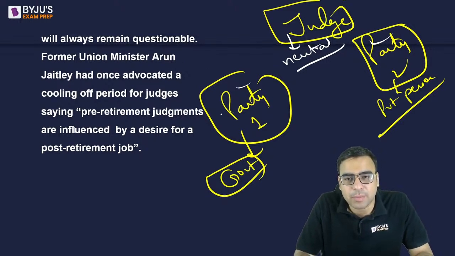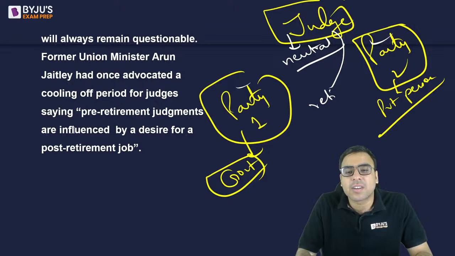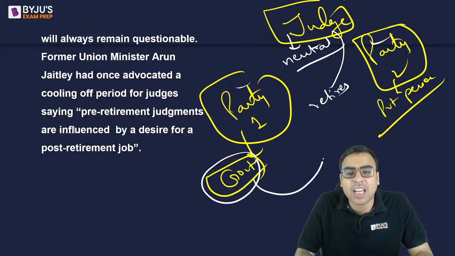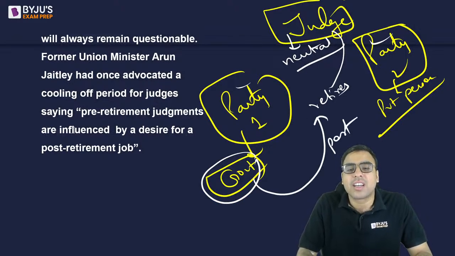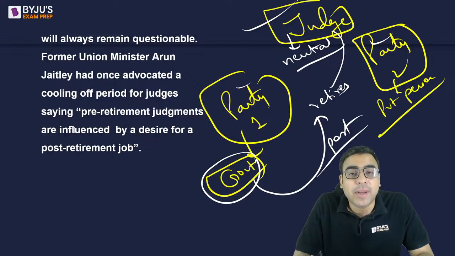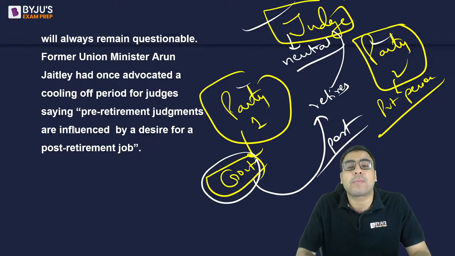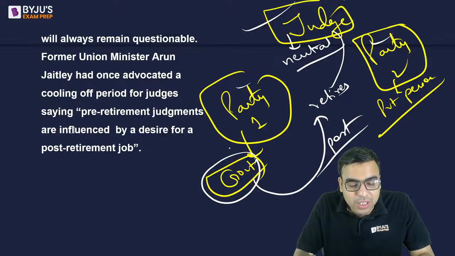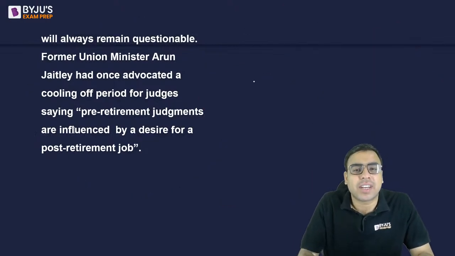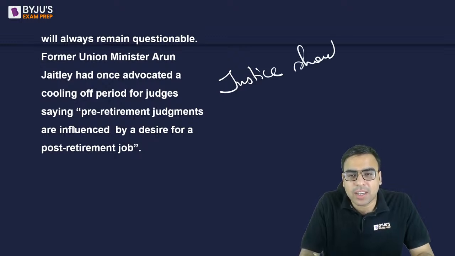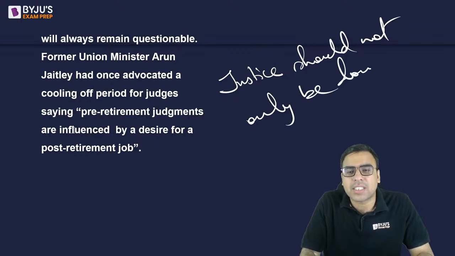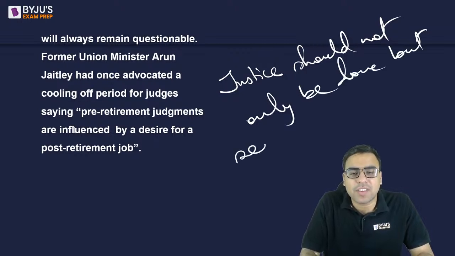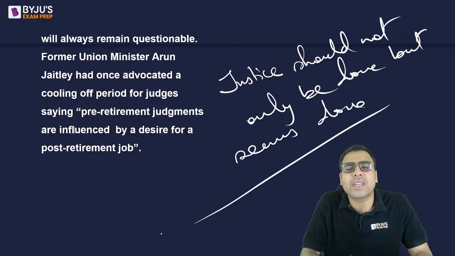and then pass a judgment. Now, if the judge retires and let's say this government gives some post to this judge, then actually his judgment might be questioned, that he might not be neutral, or people will start raising this question. So that is why actually this argument is being given. एक बहुत famous quote है, you can use it, justice should not only be done, है ना, but seems to be done, ऐसा feel होना चाहिए कि it has been done and all. So these are the arguments given by the author.